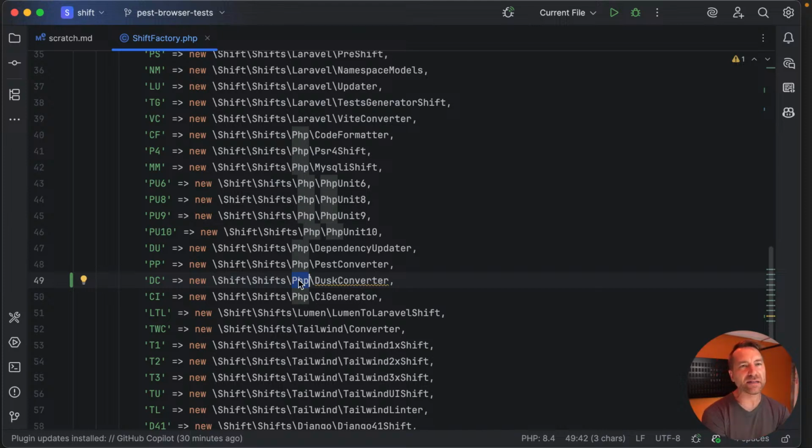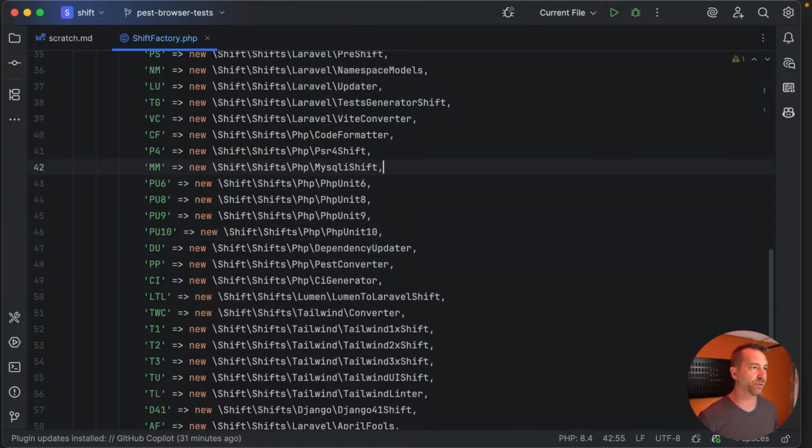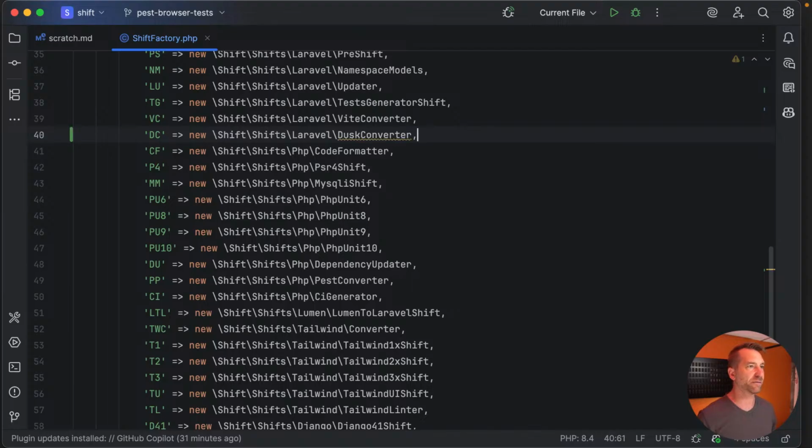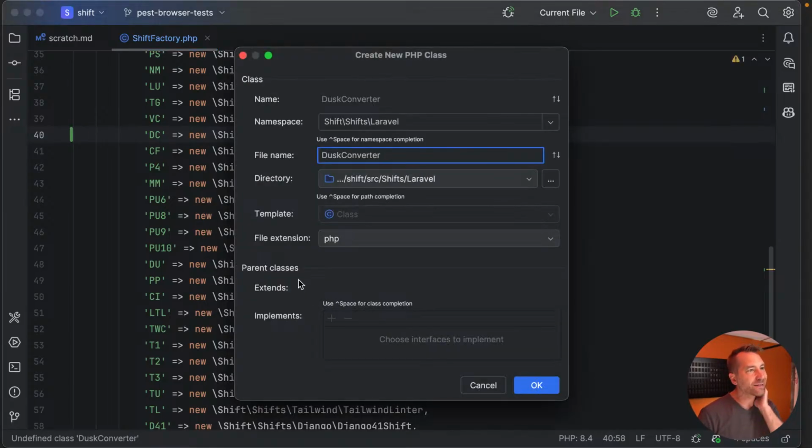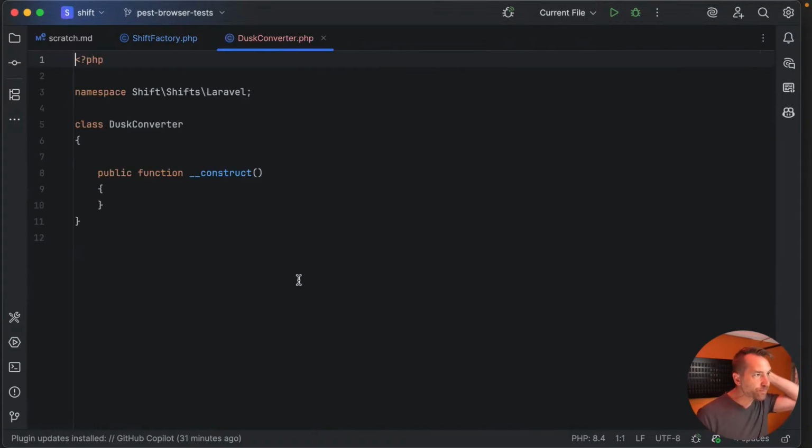You can use Pest outside of a Laravel application, so that's why Pest is under the PHP namespace. It's general. Anyone can switch from PHPUnit to Pest. It's not Laravel specific. I'm going to go so far as to say Dusk is Laravel specific, so I'm actually going to put this under the Laravel namespace, and I'm going to move it up with the rest of the Laravel stuff. All right, we'll use PhpStorm to help us create this class, hopefully in the right location.